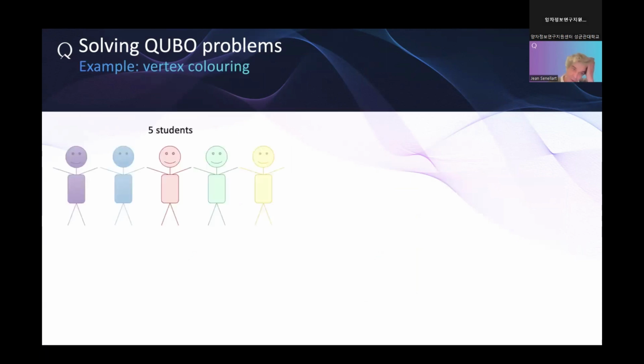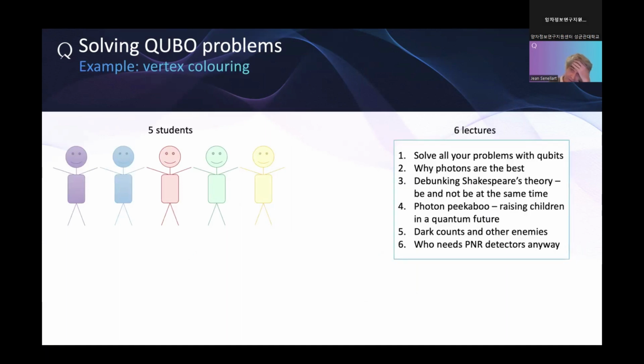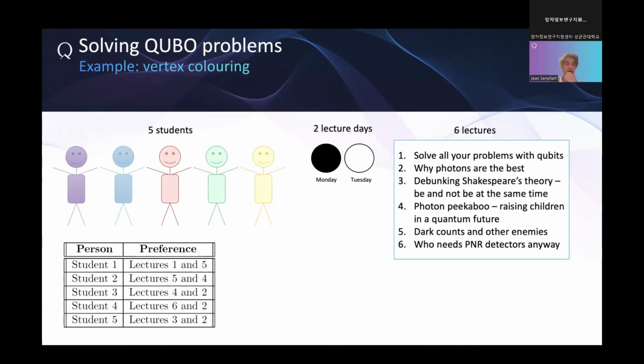To give an example, let's take a case where we have 5 students, we have 6 lectures, and you have 2 days possible, Monday and Tuesday, and each of the students is giving some preference. Student 1 would like to attend lecture 1 and lecture 6. Student 2 wants to attend lectures 5 and 4.